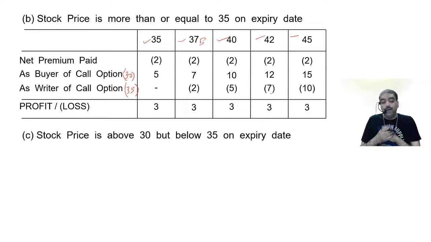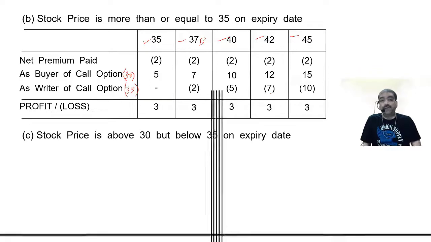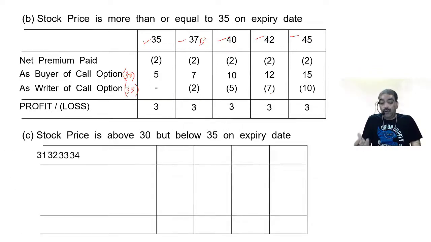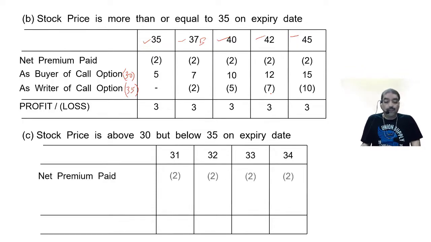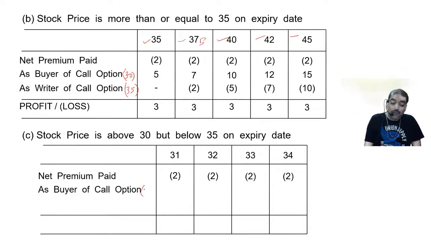Case 3. Above 30, below 35. Now numbers are fixed. Above 30, so 30 is not included. Below 35, so 35 is also not included. 31, 32, 33, 34. Only 4 figures can be taken, unless you want to take some decimal figures. Net premium paid 2. If I am the buyer of call option, I will exercise when it is more than 30. I will buy when it is more than 30. I will buy in all the cases.